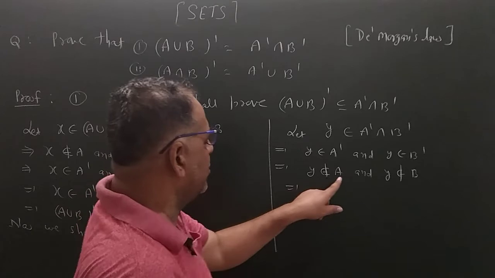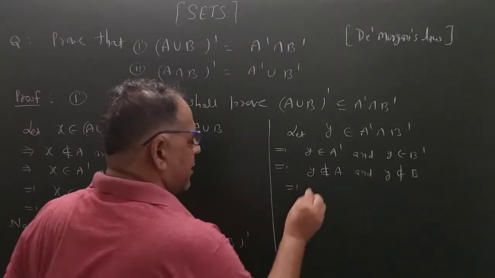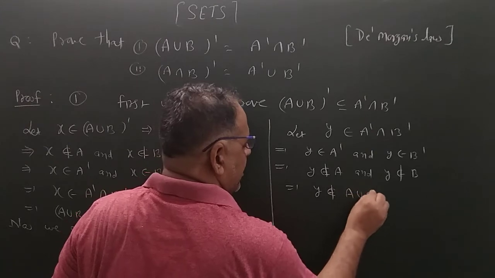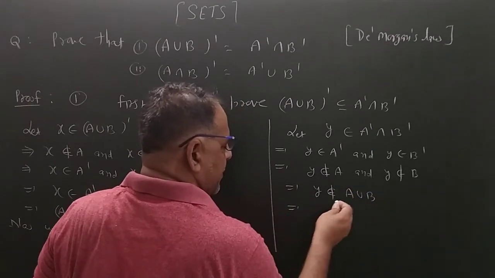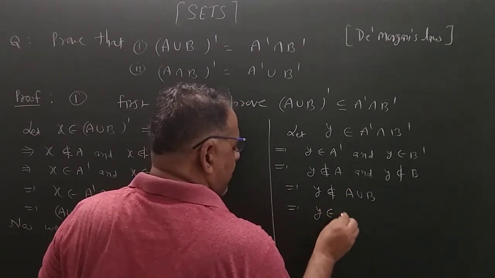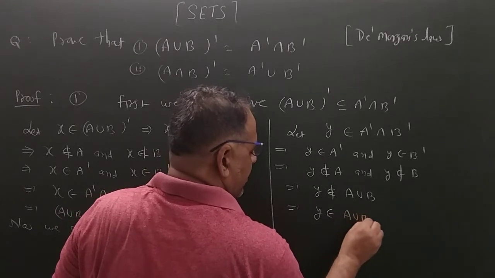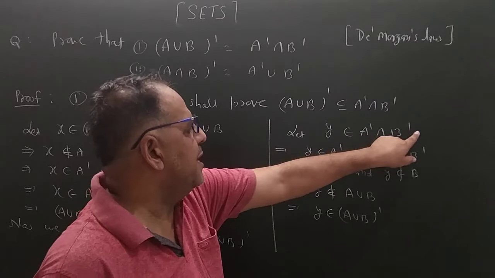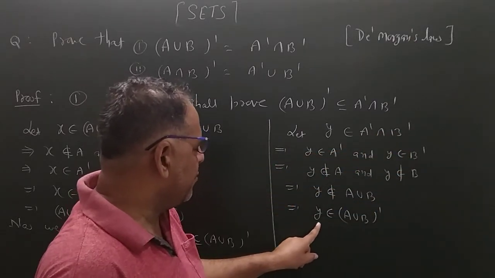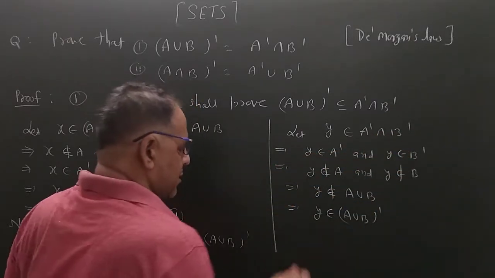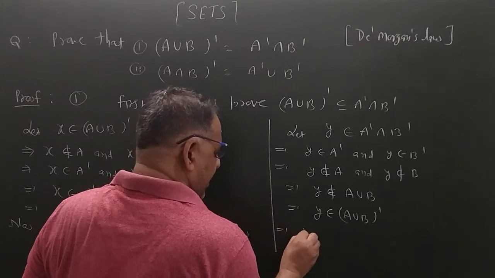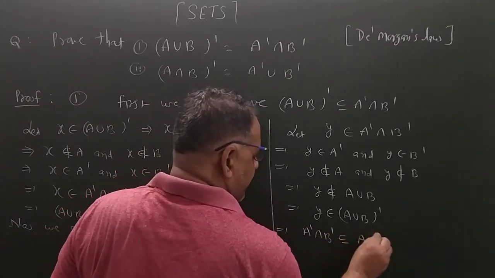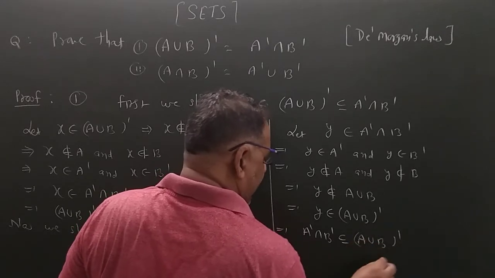Here Y does not belong to A and Y does not belong to B. This implies that Y does not belong to A union B. So by the definition of complement, Y will belong to (A union B)'. This time we start with A' intersection B' and show that Y is also an element of (A union B)'. This implies that A' intersection B' is a subset of (A union B)'.